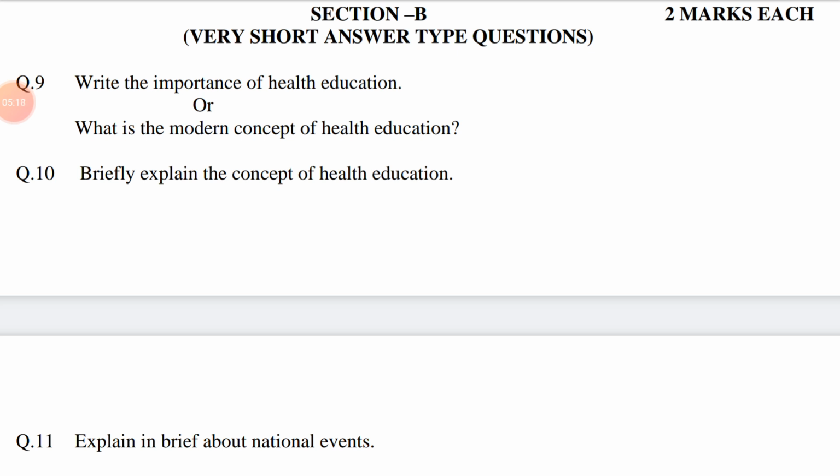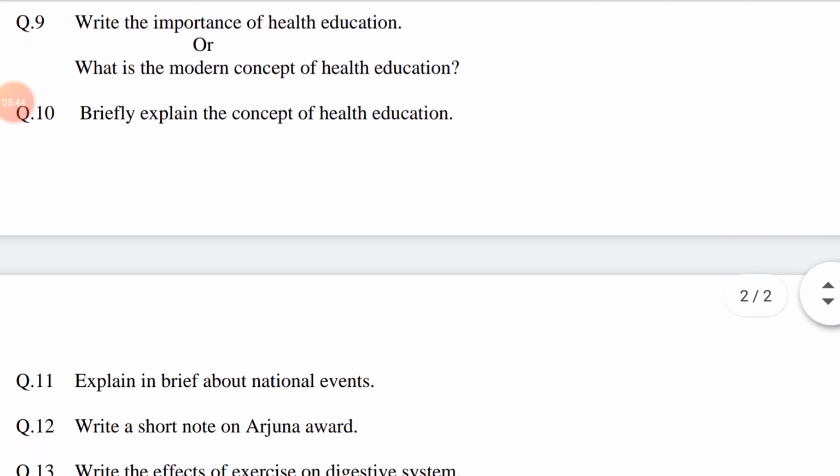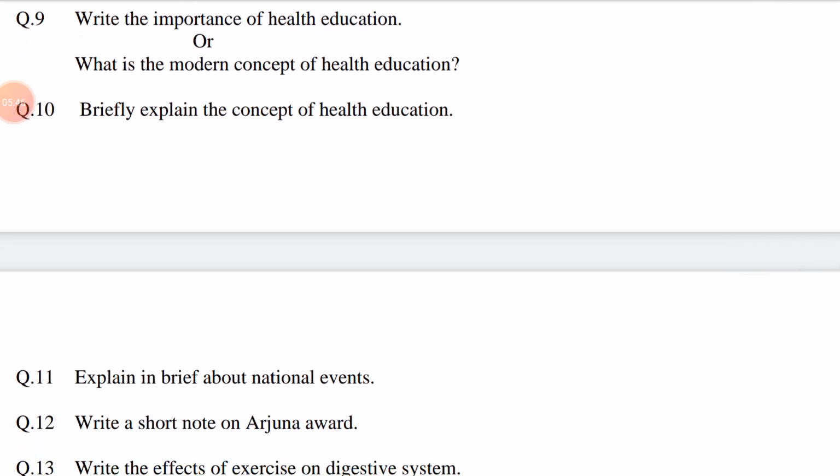Point number 1, prevention and cure of diseases. Number 2, knowledge of health. Number 3, knowledge of environmental hygiene. Fourth, family health care. Fifth, nutrition knowledge. Sixth, eating habits, etc.